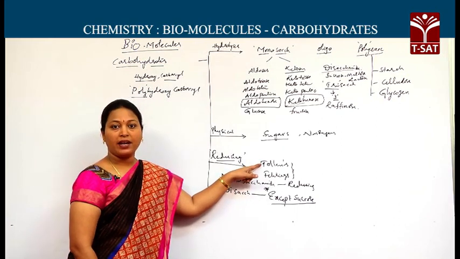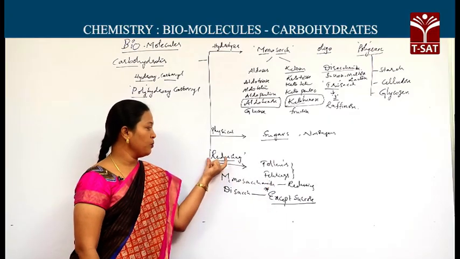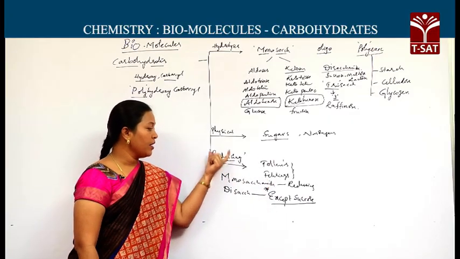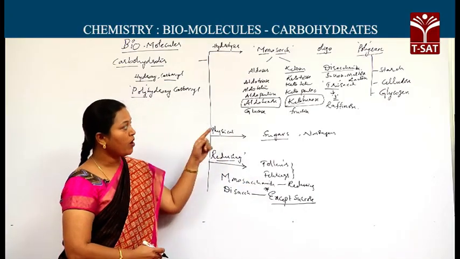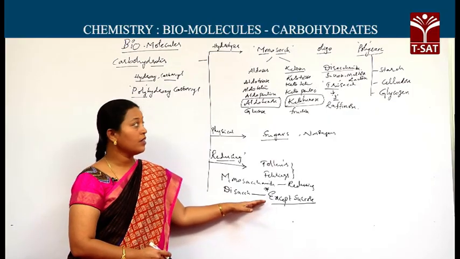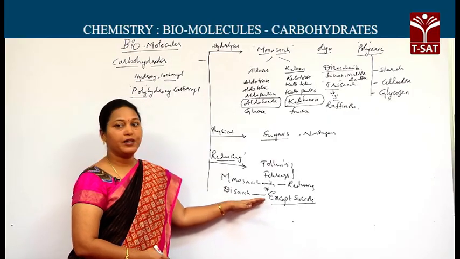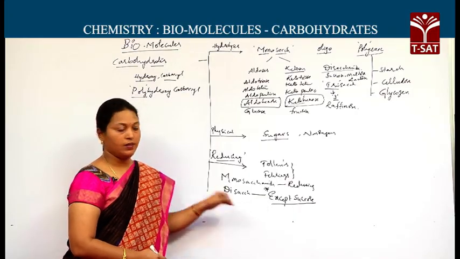Carbohydrates which have the capacity to reduce Tollens and Fehling's reagents are said to be reducing sugars. In our syllabus, the disaccharides specified are sucrose, maltose, lactose. Sucrose is the non-reducing sugar. Maltose and lactose are the reducing sugars. All the polysaccharides are non-reducing sugars.